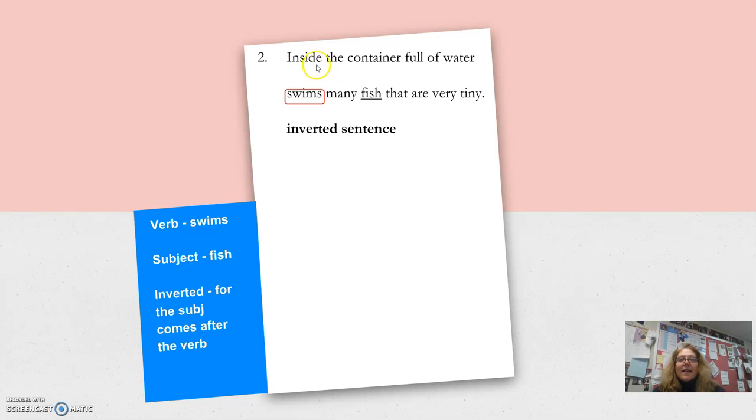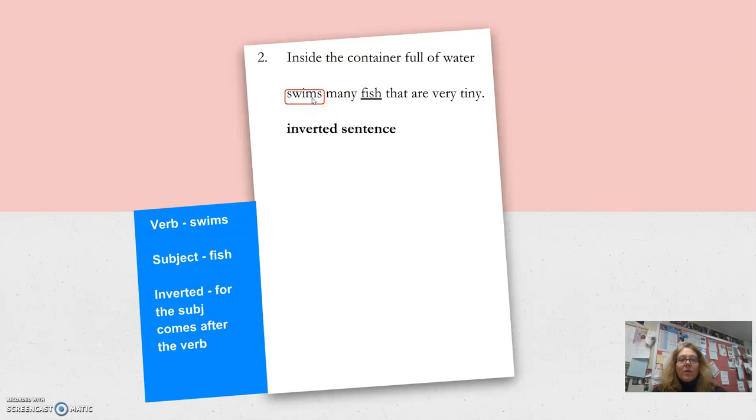Our second sentence says, inside the container full of water swims many fish that are very tiny. This is the rule of inverted sentence. Now I'm giving you the rules here. You're going to have to come up with that as you do the worksheet. So the first question is, what is our verb? What's our action? Our action is swims.